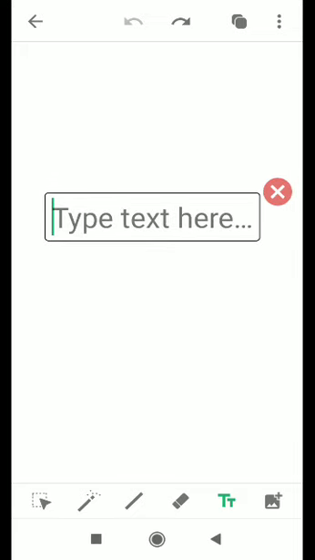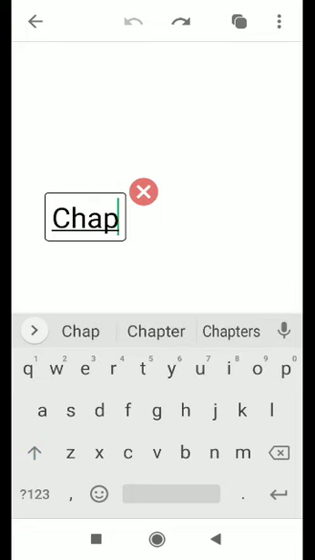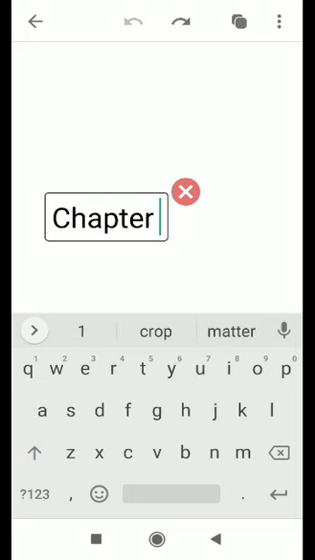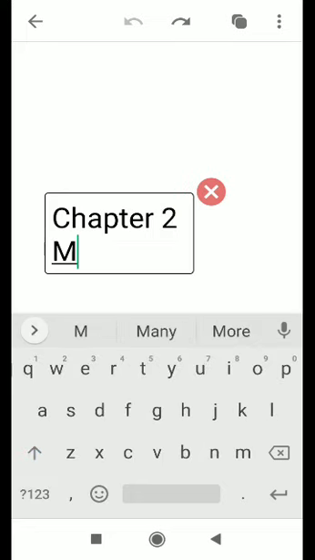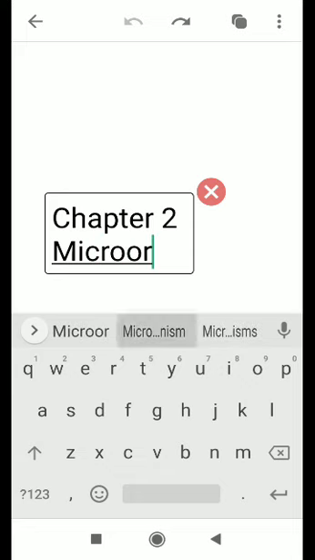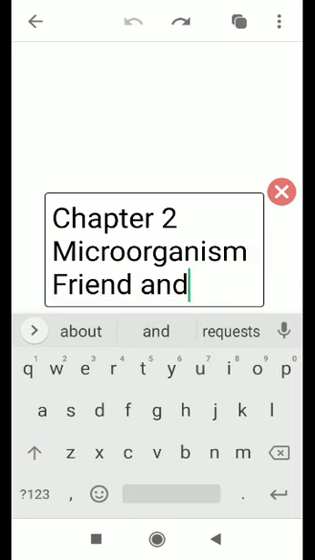The video contains the explanation of the chapter Microorganisms: Friend and Foe. This is chapter number 2, and the name of the chapter is Microorganisms: Friend and Foe.